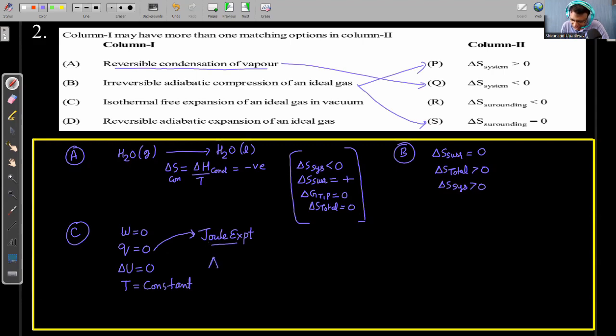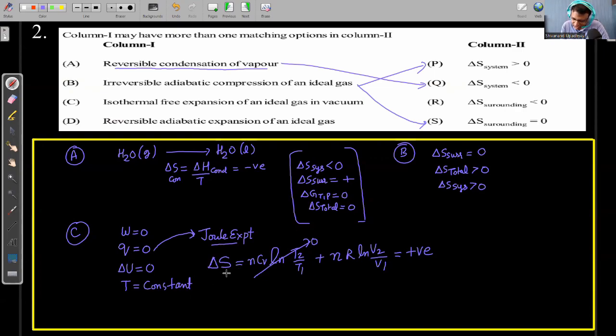If I have to calculate entropy change for an ideal gas in any process, I can use delta S is equal to nCv ln T2 upon T1 plus nR ln V2 upon V1. So here temperature is not changing, so the first term should be 0, and V2 is greater than V1 because expansion is happening, so this value is positive. So again, here this is a very good example where the entropy of the system is going to increase.